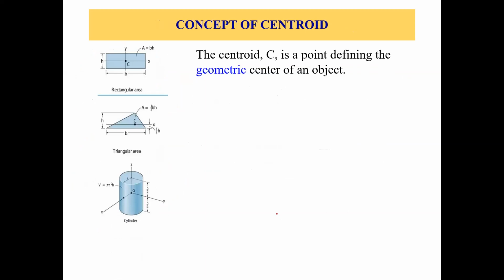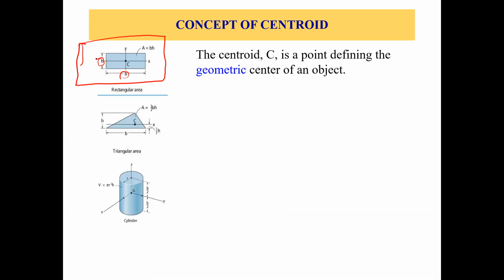Now let's talk about centroid. Okay, so centroid is a point defining the geometric center of an object. Okay, so first we talked about center of gravity. Now we are talking about centroid. Okay, so if you take this example, this is a rectangular area, right? A rectangular area with a width of B and height of H. Okay, so this is your B and this is the height H.